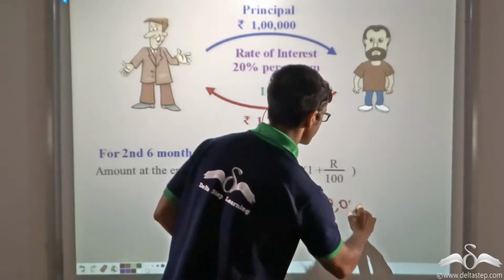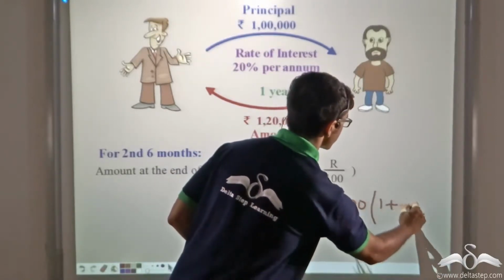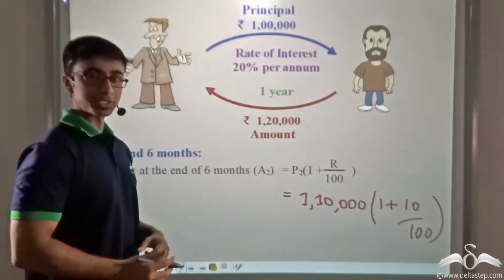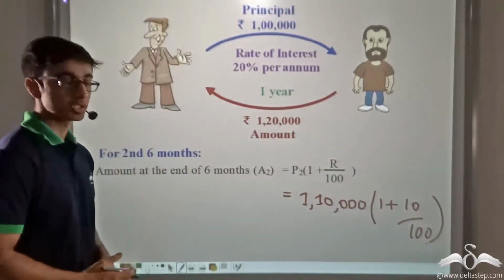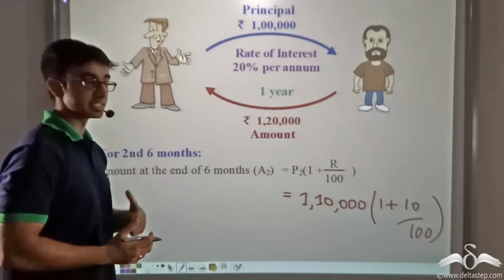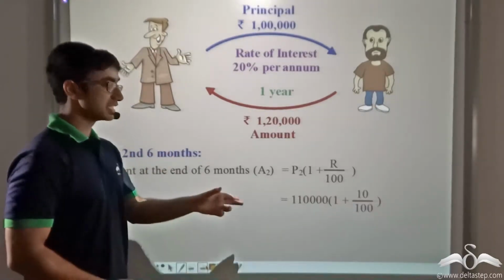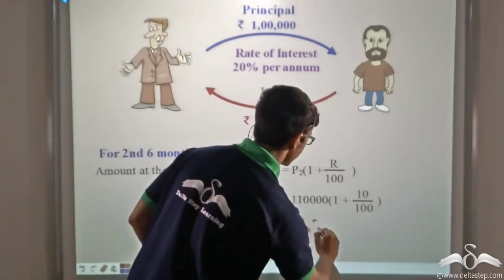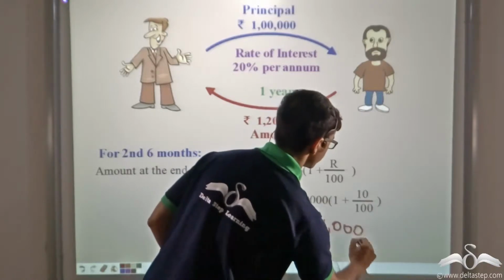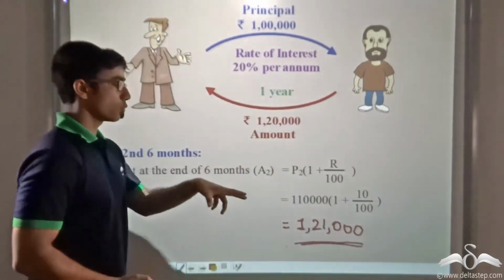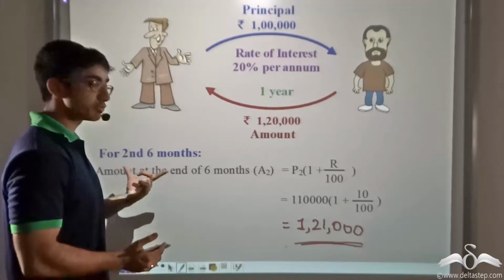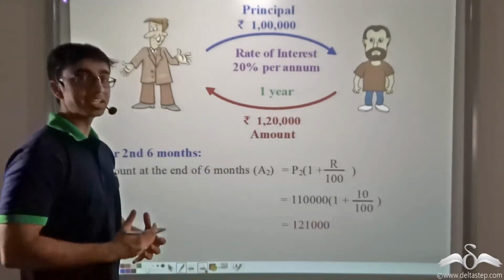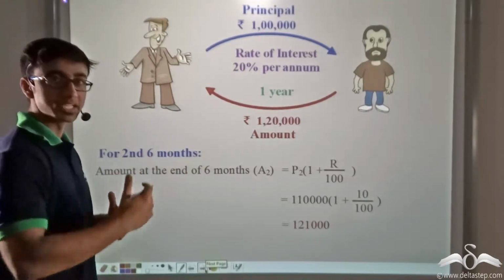So 1,10,000 into 1 plus R by 100. Over here R is equal to 10, because as I mentioned before, we are considering a 6-month period. So if I simplify this equation, I will get a value of 1,21,000. So 1,21,000 is the amount of money that he will be getting back after the next 6 months, or in effect after the end of the complete year.